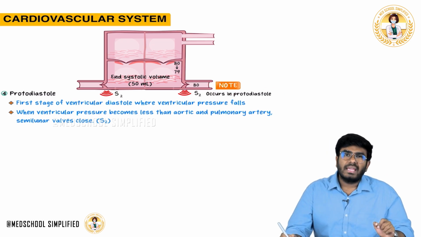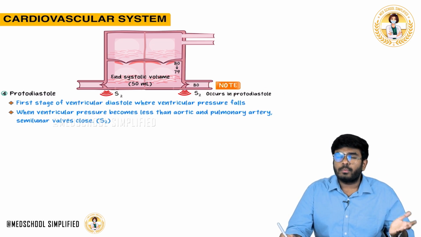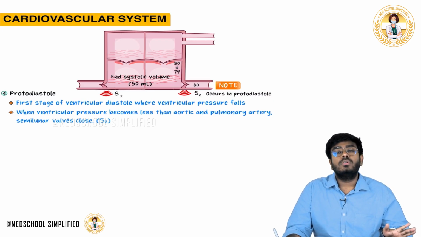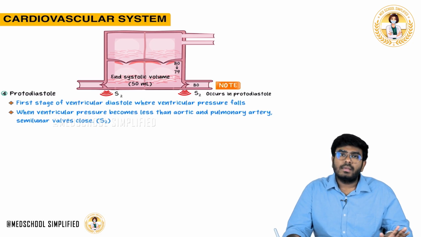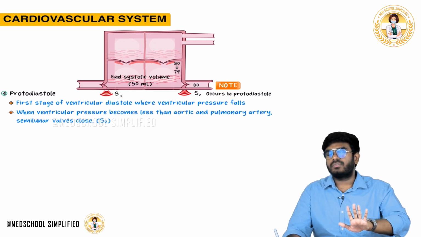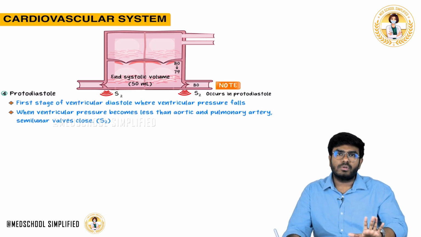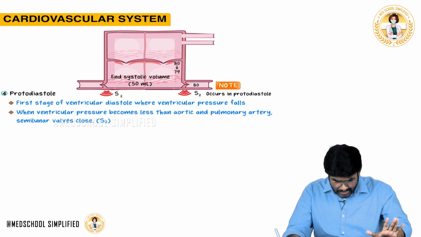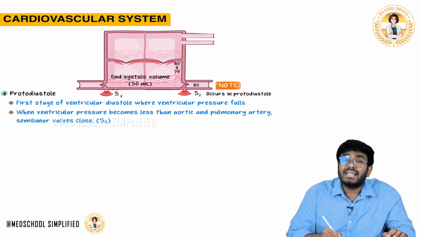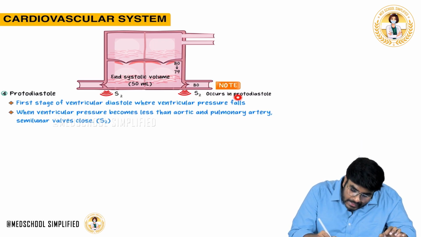In most of the books, S2 heart sound is seen during protodiastole, but in some books there is a controversy that S2 heart sound also happens at the beginning of the isovolumetric relaxation. In some books it was written, but the most authenticated, most trustable sources will tell you the closing of the aortic valve produces a heart sound called S2 heart sound. It is produced during protodiastole.